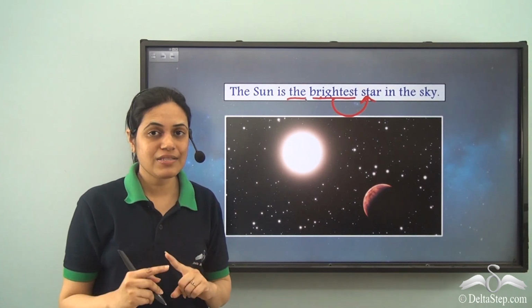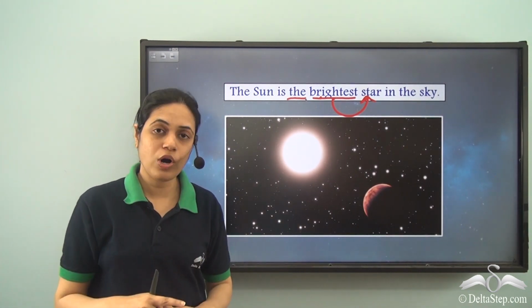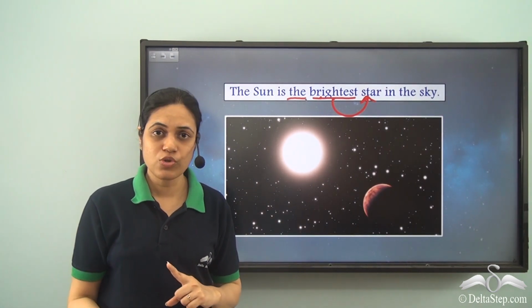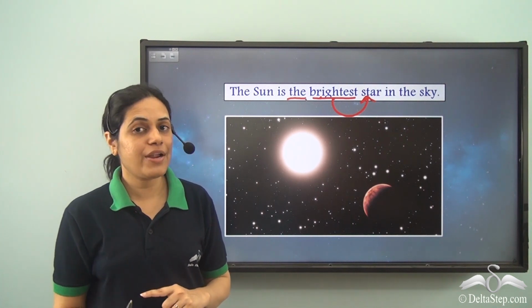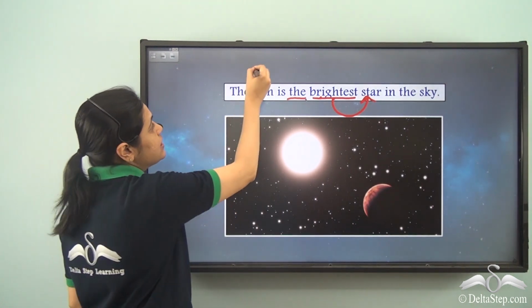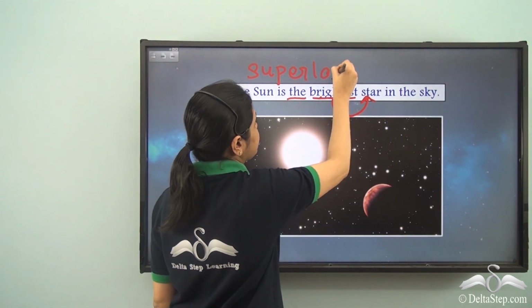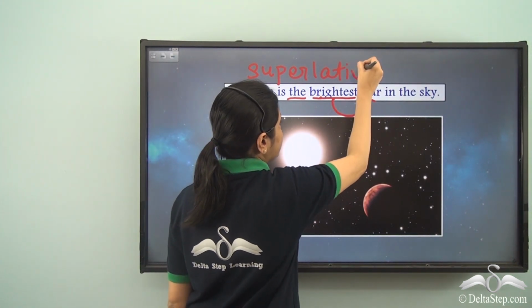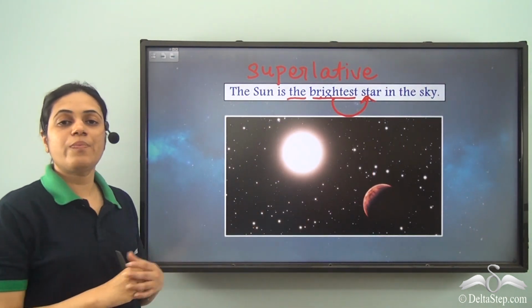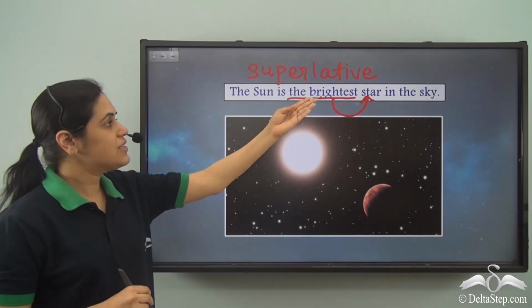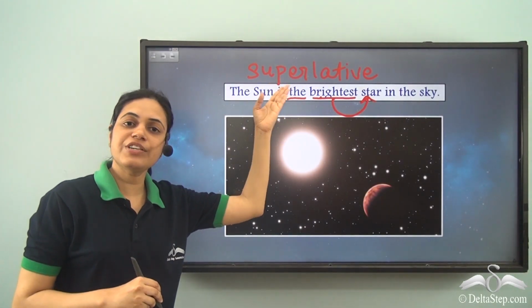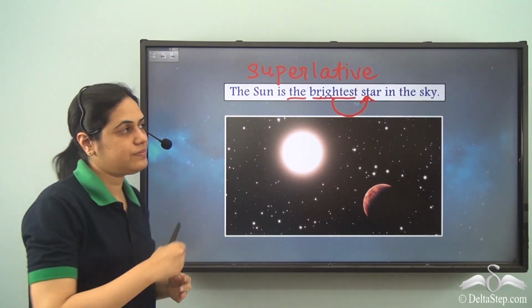So the comparison is among all the stars. So more than 2, and when we are comparing more than 2, it means it is the superlative degree. And as we can see, the superlative degree is preceded by the.